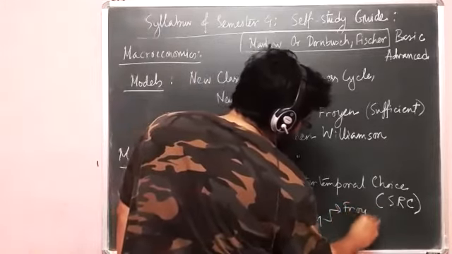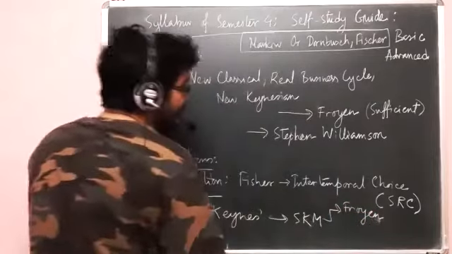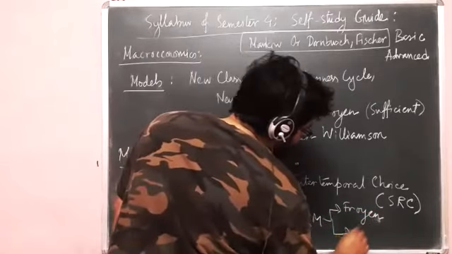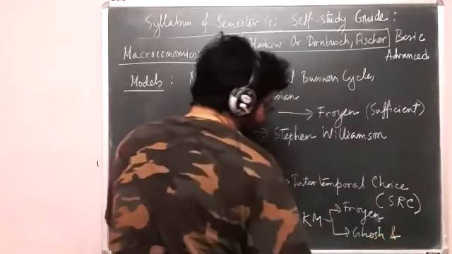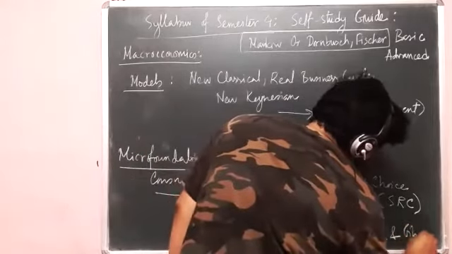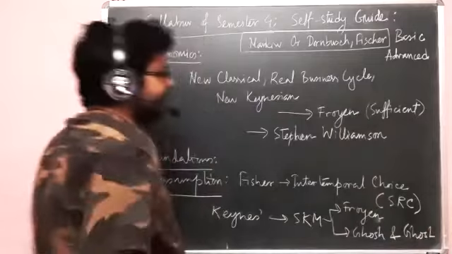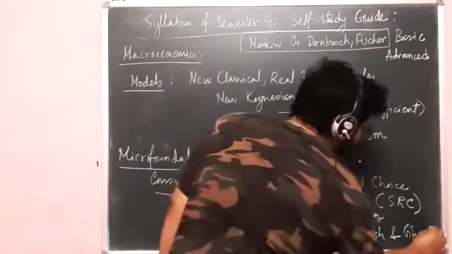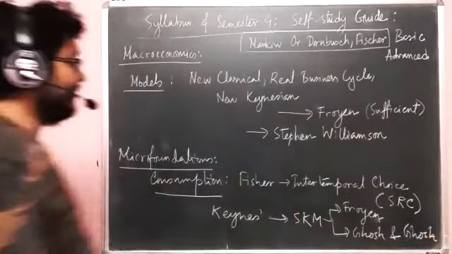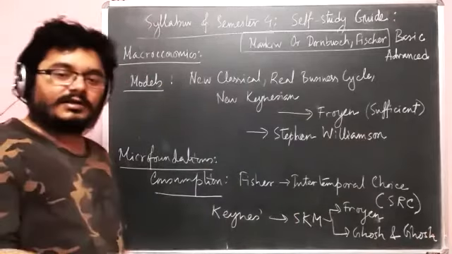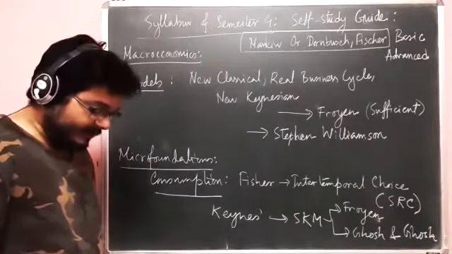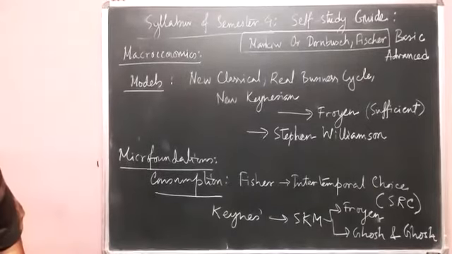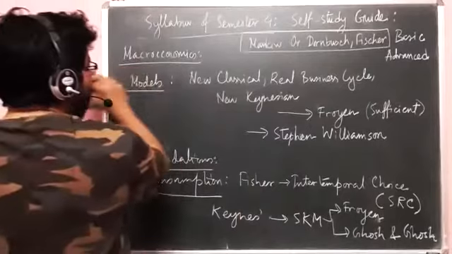One is Froyen and one is Ghosh and Ghosh, which is also quite good. Okay. But I don't think you need that because we have been learning Keynesian quite at length. All right. Then comes those models which are new to you.